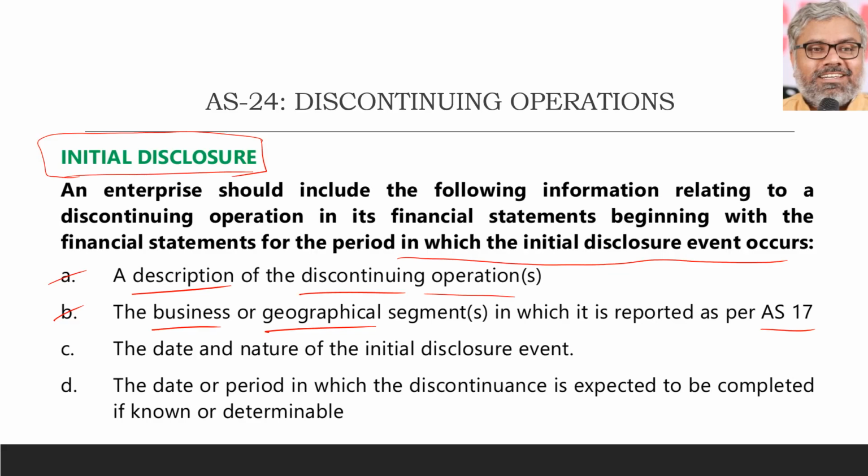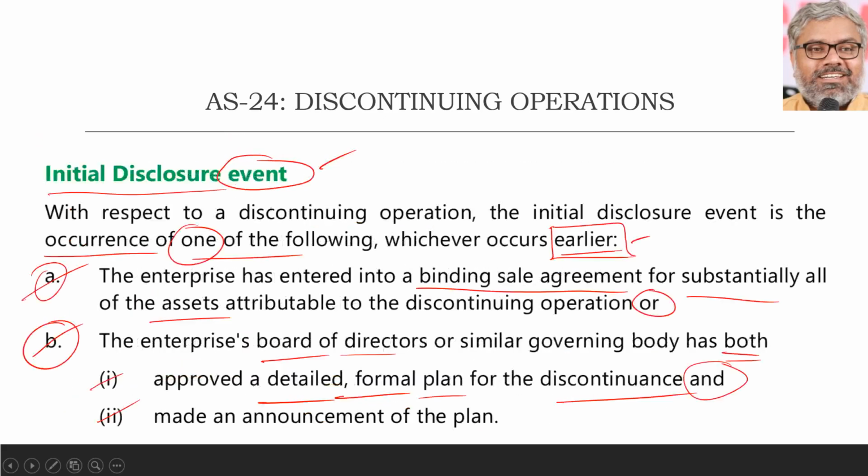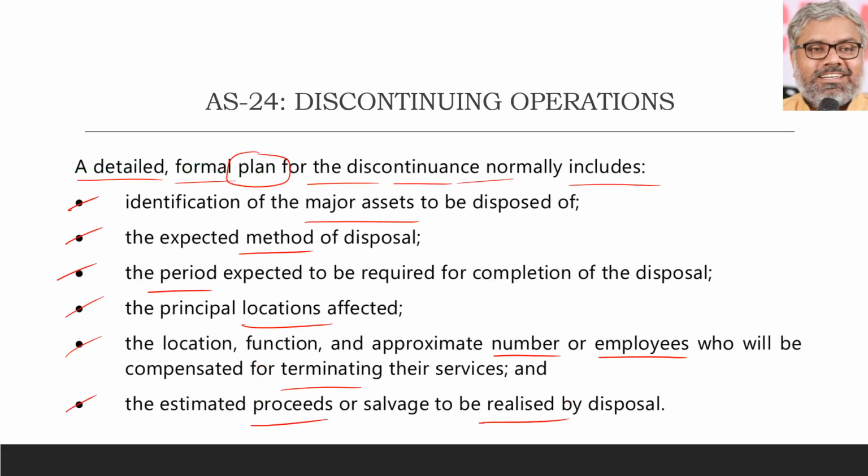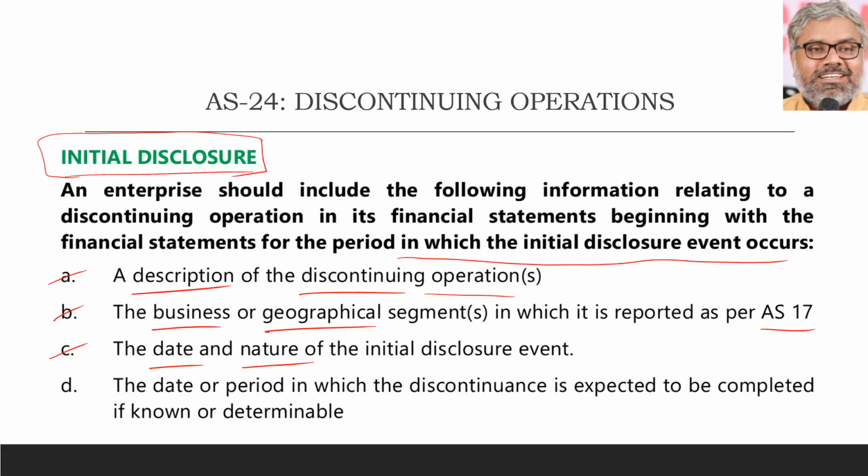Which business line they represent, which geographical segment they represent, has to be mentioned. And specifics like the date and nature of the initial disclosure event: when it happened and how it happened has to be mentioned.